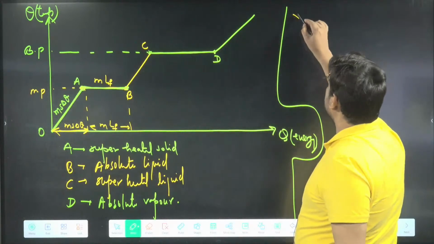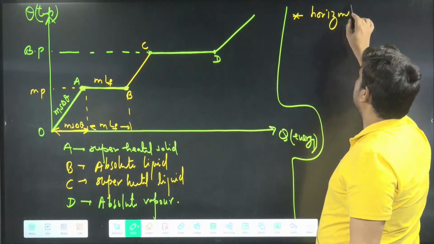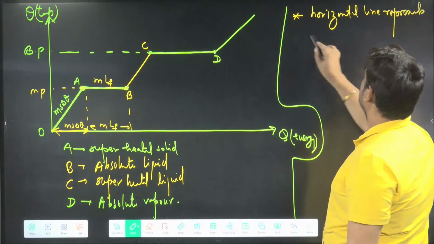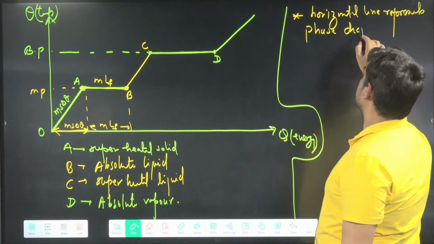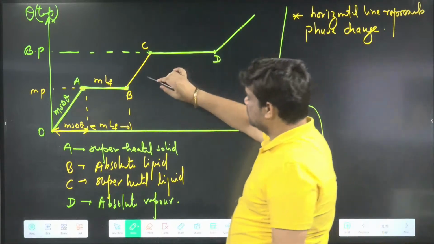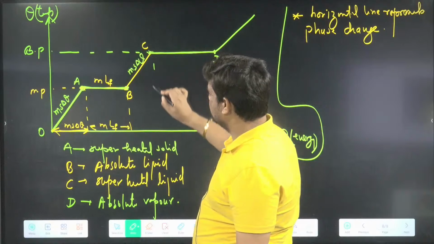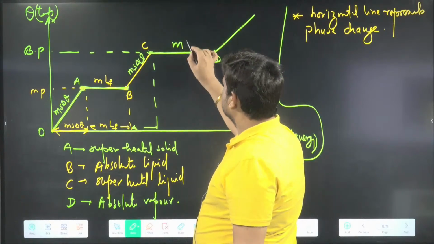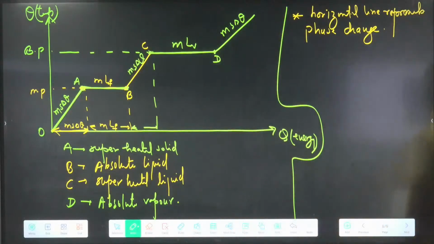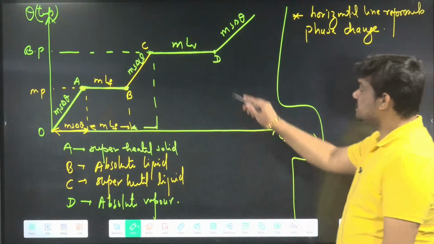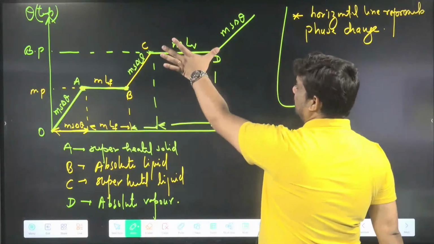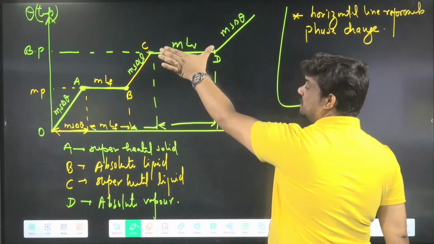Can I write this conclusion, what the horizontal line represents? Horizontal line represents phase change. Again, this will be the ms delta theta, means here to here energy will be ms delta theta. This will be the mL_V, and this is ms delta theta for the vapor. So horizontal line represents phase change, and this energy here to here is equal to the mL_V, means this length is proportional to this mL_V.